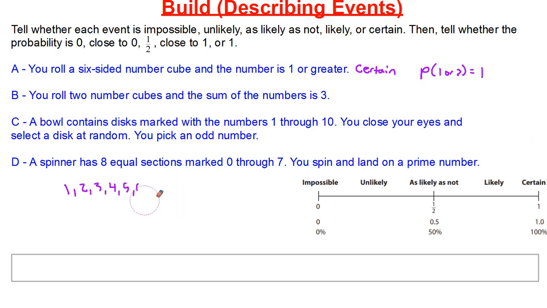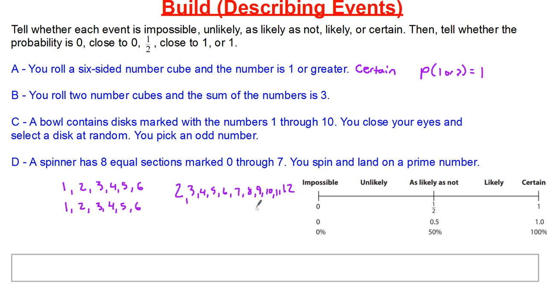You roll 2 number cubes, and the sum of the numbers is 3. So 1, 2, 3, 4, 5, 6. That's my first number cube. 1, 2, 3, 4, 5, 6. That's my second number cube. Now, let's go ahead and take a look at sums. The lowest number I could possibly get for sums is 1 plus 1, which is 2. The highest number I could possibly get is 6 plus 6, which is 12. So everything that lies in between are all of the other possible outcomes: 3, 4, 5, 6, 7, 8, 9, 10, and 11.